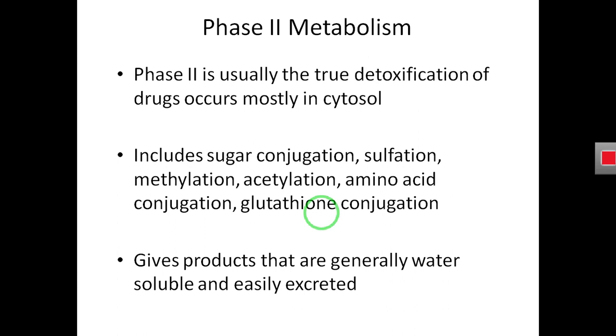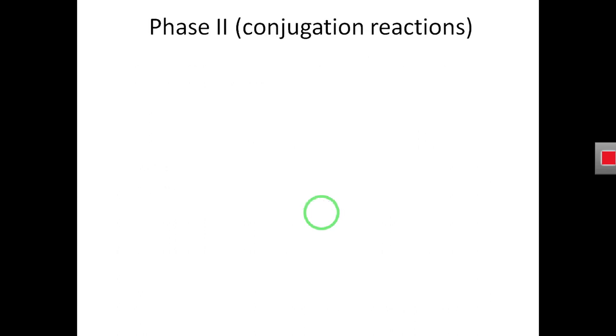So what happens in the second phase of metabolism, after all these reactions, after conjugation, methylation, acetylation, the drug becomes more water soluble, and it will be easily excreted from our body.